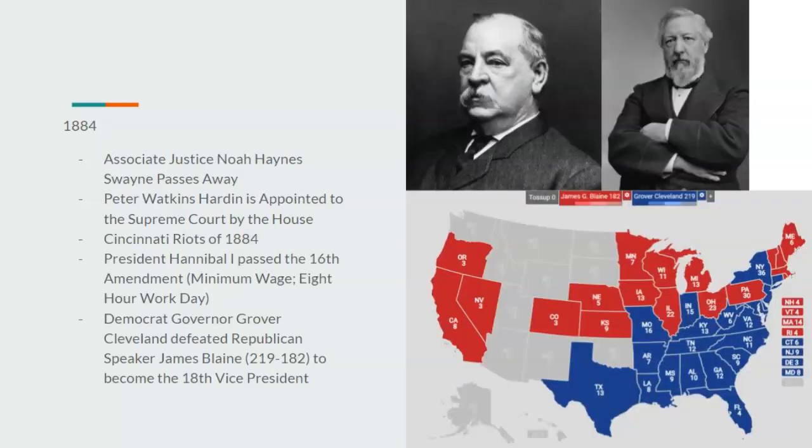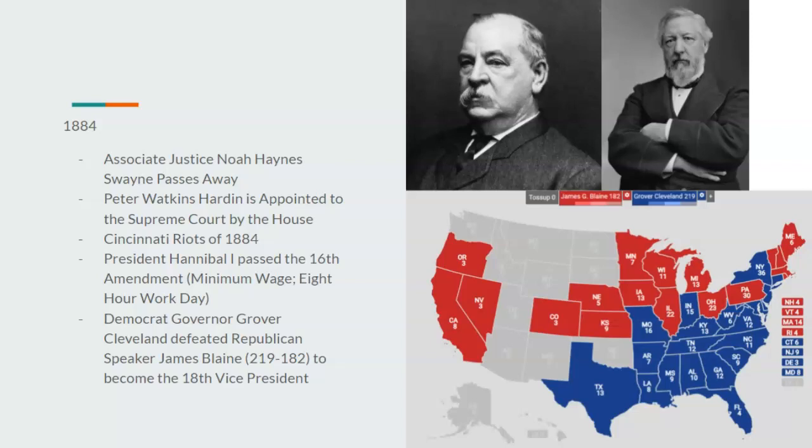1884, Associate Justice Noah Haynes Swayne would pass away, and the House would replace him with Peter Watkins Hardin to the Supreme Court. The Cincinnati riots of 1884 would take place. President Hannibal I would pass the 16th Amendment, which was minimum wage and 8-hour workdays. There would be a call for this. There would be protests and riots all about this, and the president would sign off on this and make it an amendment.